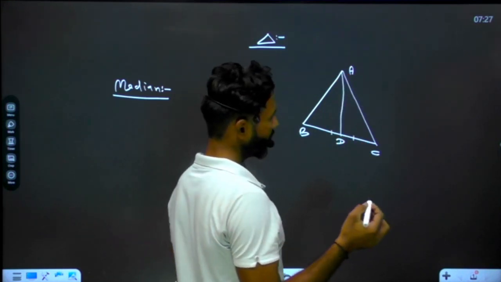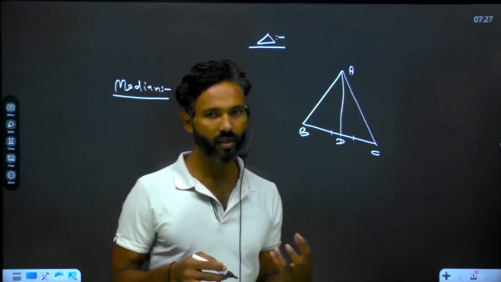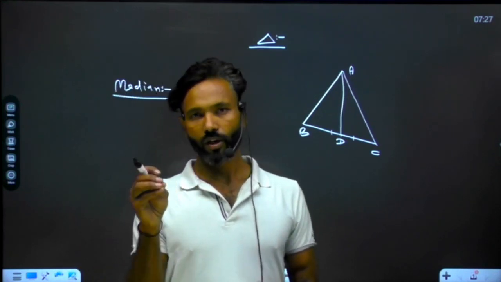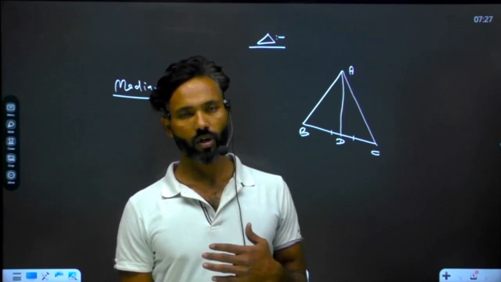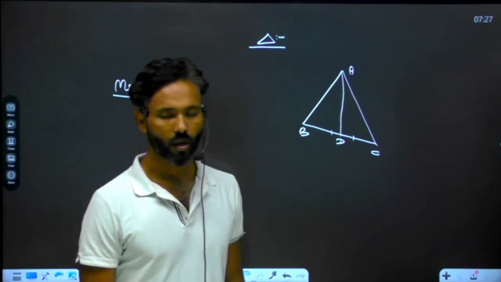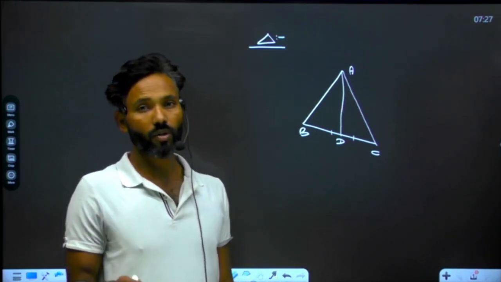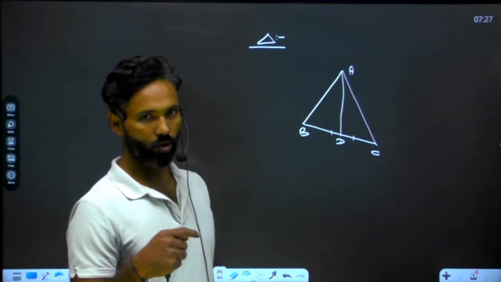Then we can say AD is the median. Understand that? AD is the median. So a median is a line drawn from the vertex of the triangle and it divides the opposite side into two equal parts. Understand that? Now tell me, how many medians can you see in a triangle? There will be three medians in a triangle, drawn from each vertex.